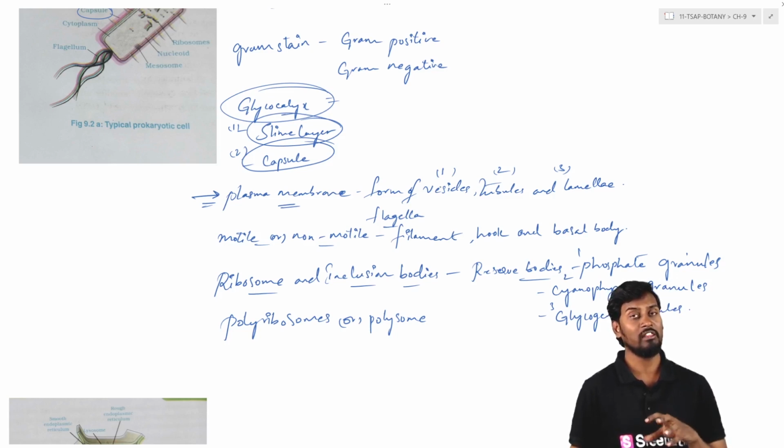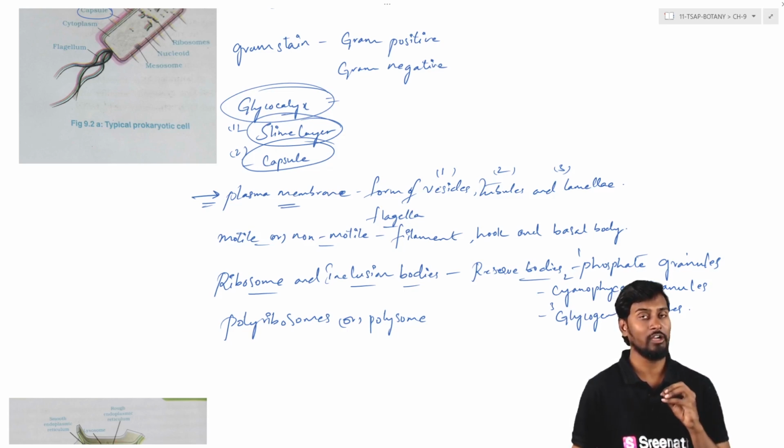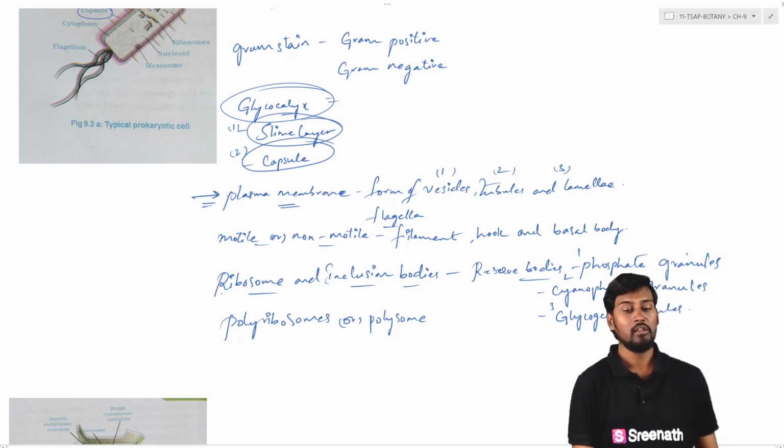And also we can see the plasma lemma, that is the plasma membrane, is the most active part of the bacterial cell, because it performs all kinds of cellular functions, and life supporting functions or activities take place on the plasma membrane. So next.